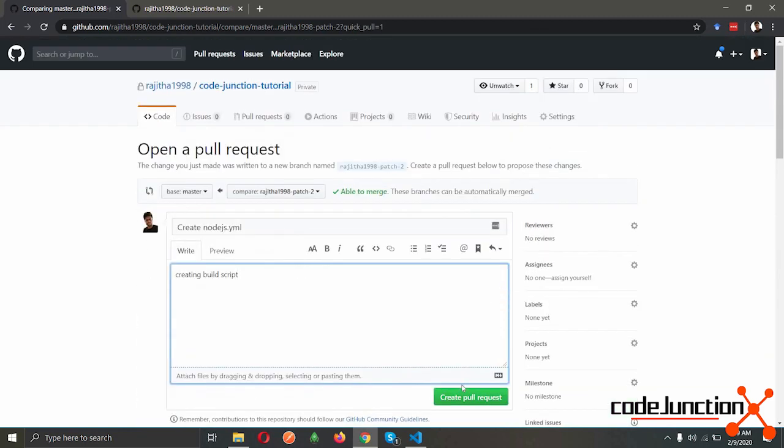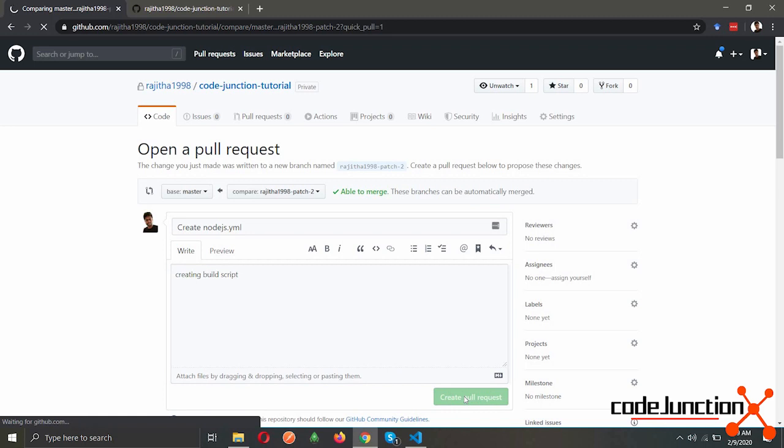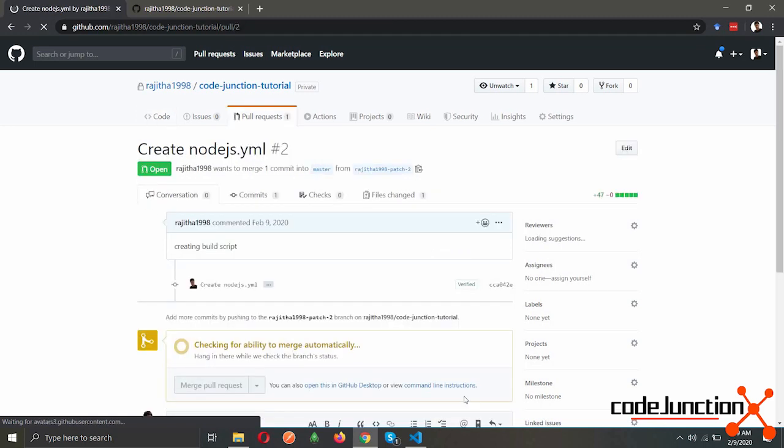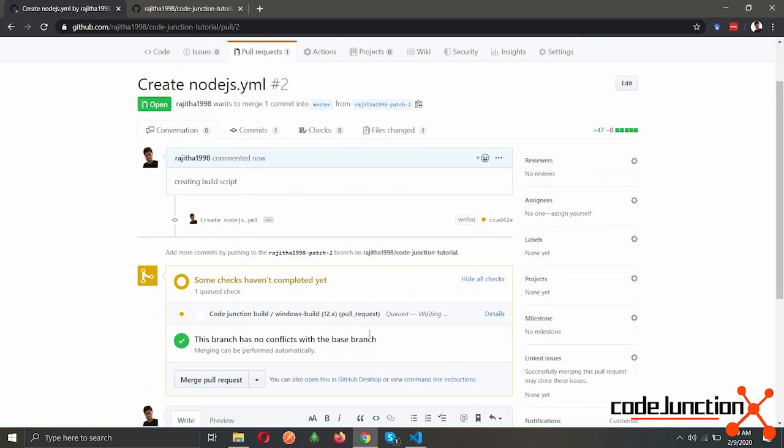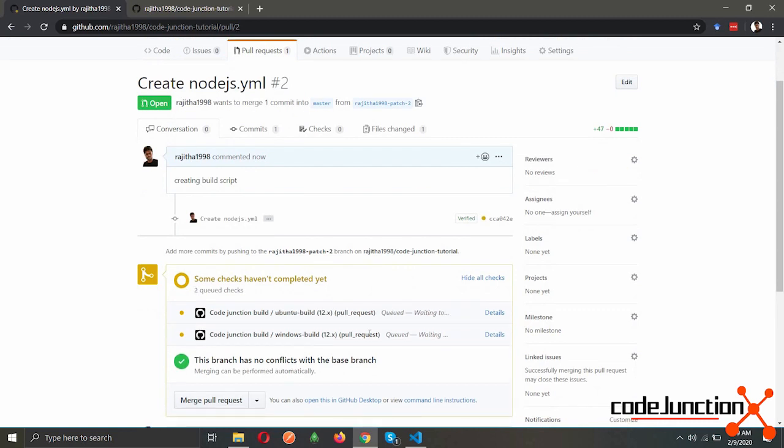Creating the pull request. And now we should be able to see the Windows and the Ubuntu builds running right here. So the two builds started. Let's check what's the progress.